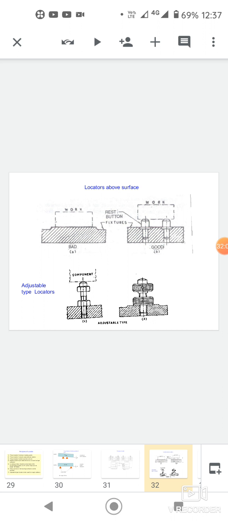Locating from irregular surfaces. The surfaces neither flat nor circular are called irregular surfaces. A rough surface with variable size from time to time, part to part, is also considered as irregular surface. Such workpiece can be located using eccentric locators or adjustable resting pins, whose eccentricity can be set to suit the part or adjusted according to the part.